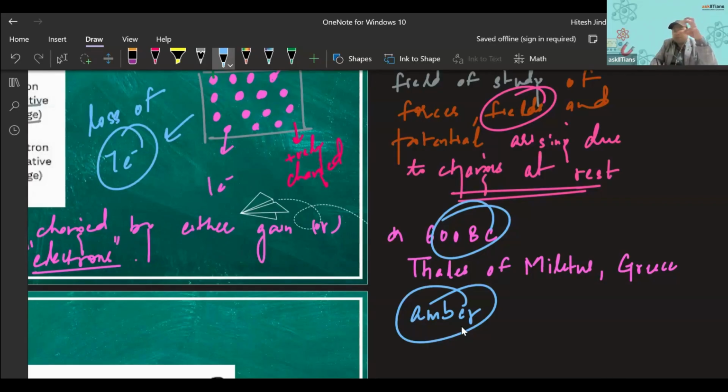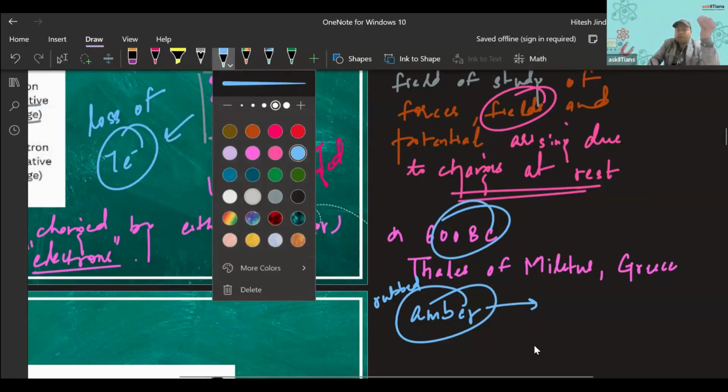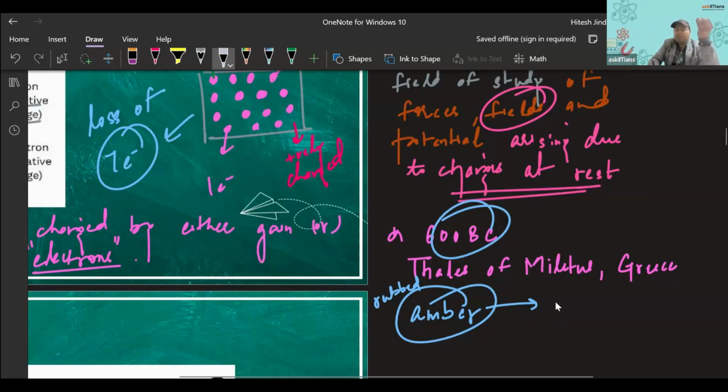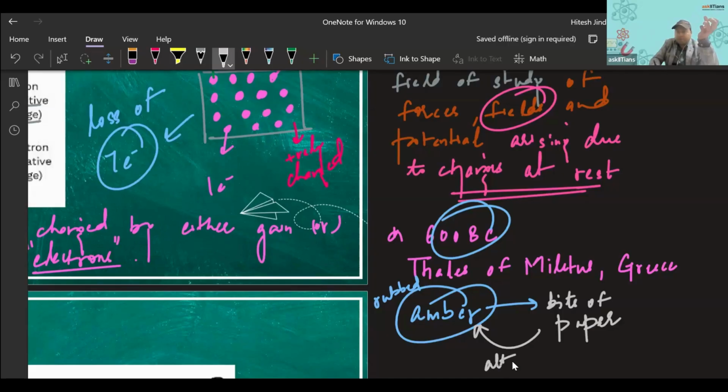When this amber is rubbed with something, with a cloth, let's say, and brought closer to some light objects, let's say bits of paper, what is this amber doing?